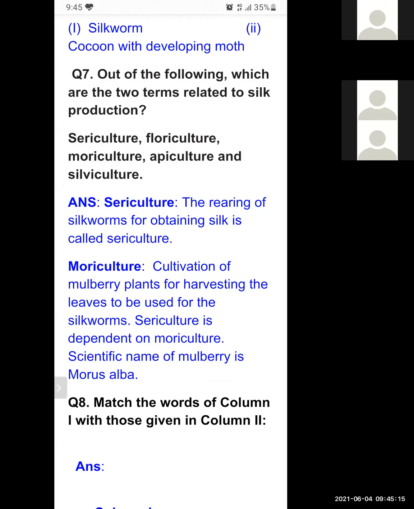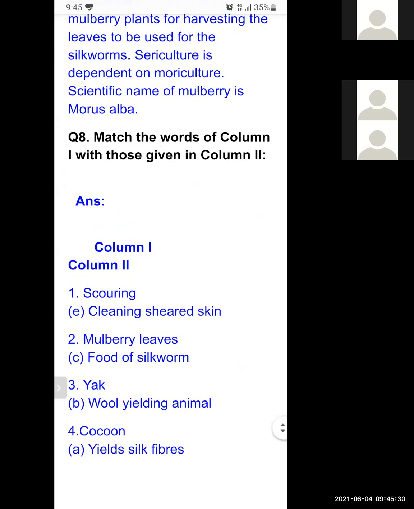To cultivate the mulberry tree is known as moriculture. In question 8, there is match the column, but this question can be asked in the form of MCQ.